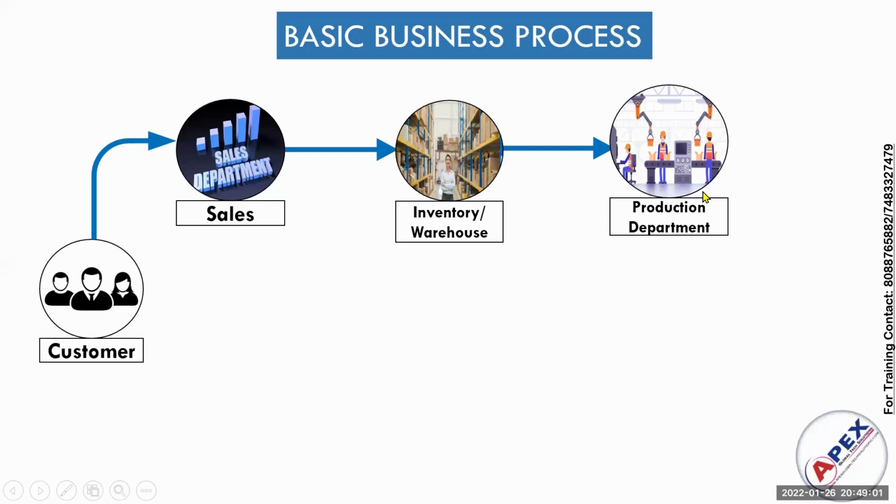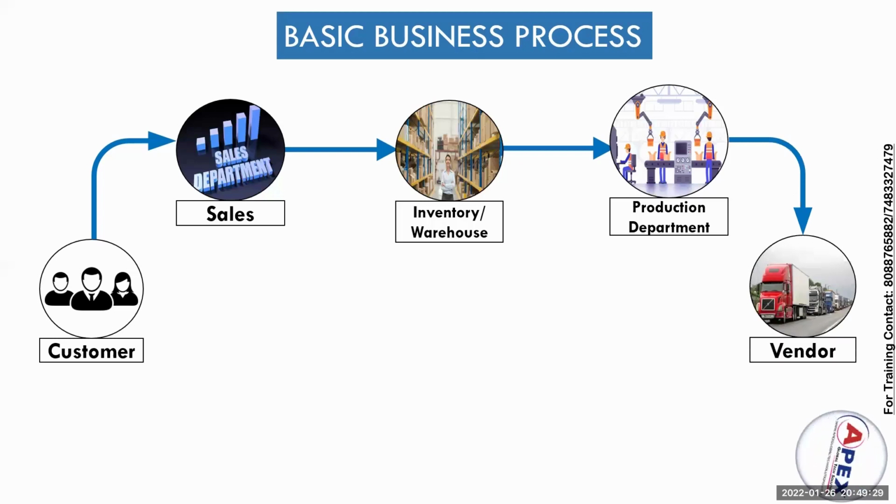Suppose the product is not available, or is under process of production. What will the production department do? They will plan to produce the particular product. Once I book, the production department will plan to produce the car. To produce it, they will contact the vendor to procure the required material, and the vendor will supply all the required material to the production department, and they will produce the product.